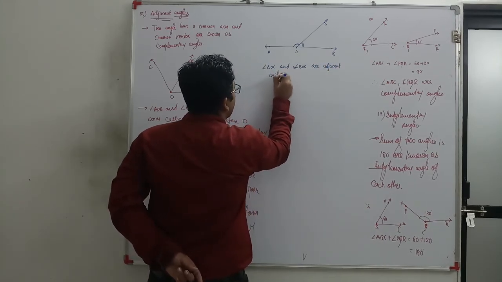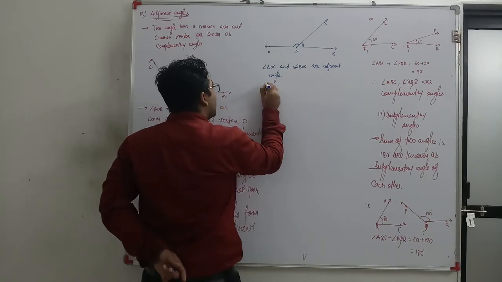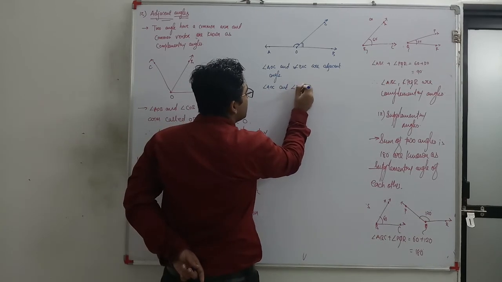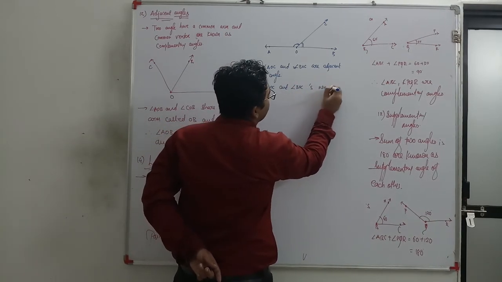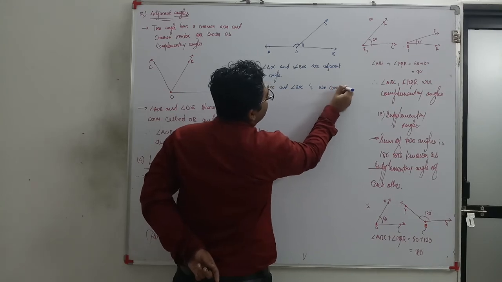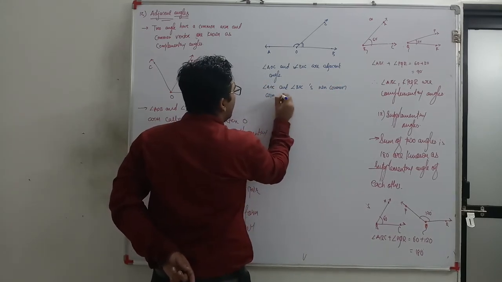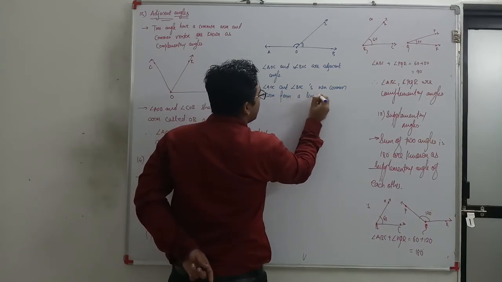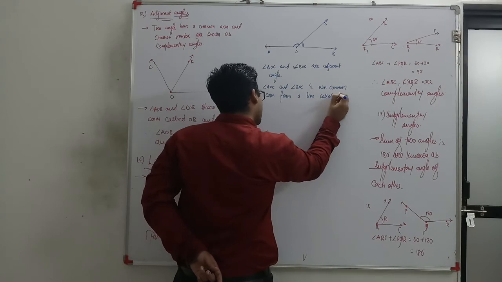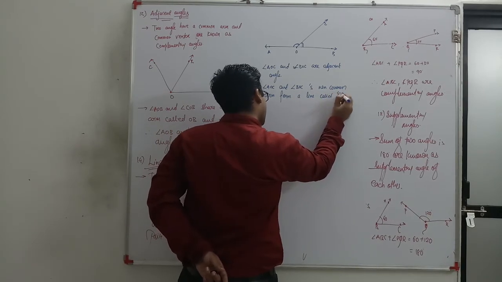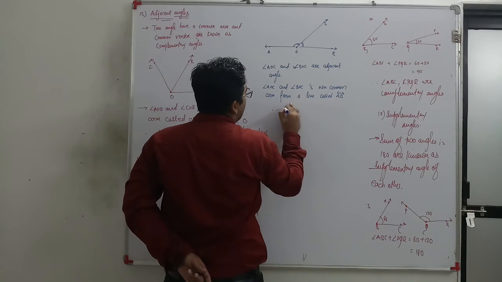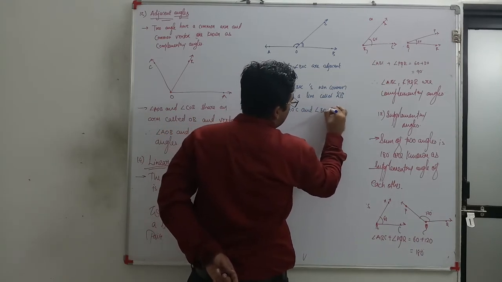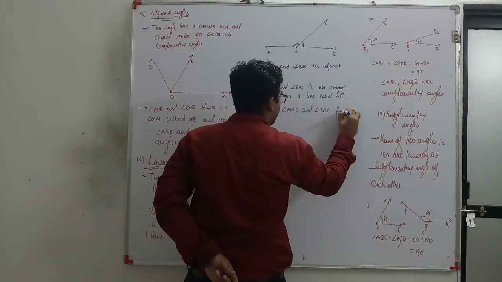First step is clear. One more condition: angle AOC and angle BOC's non-common arms form a line called AB. Therefore, angle AOC and angle BOC form a linear pair.